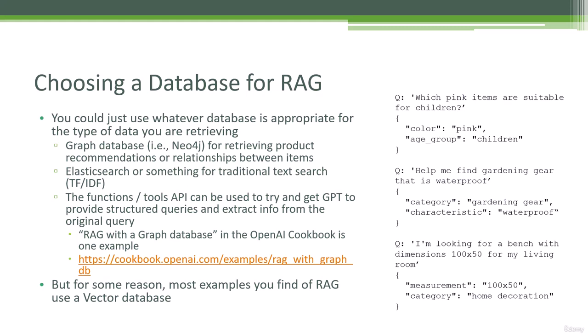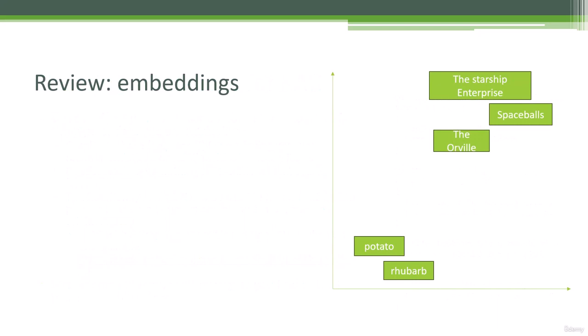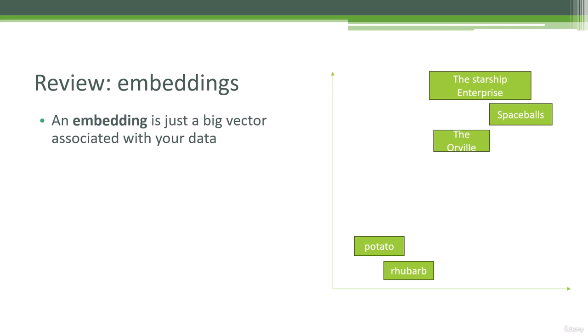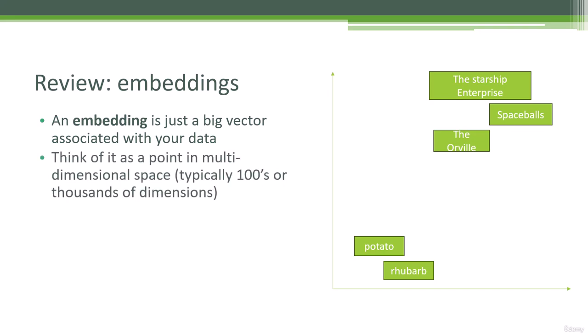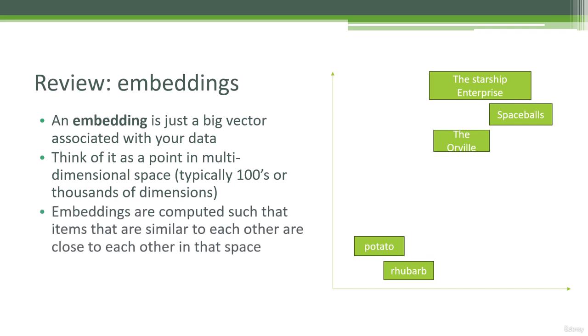So let's talk about what a vector database is. Now, before we talk about vector databases, let's first review what embeddings are, and you'll see why this is relevant. An embedding is just a big vector associated with your data, right? That's why we're talking about vector databases here. Embeddings are vectors. You can think of an embedding as a point in this multi-dimensional space, and in practice, that's usually hundreds or even thousands of dimensions, where everything is positioned based on its similarity to other things. Embedding vectors are computed such that items that are similar to each other are close to each other within that higher dimensional space.